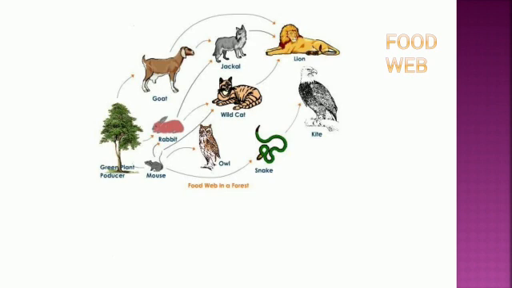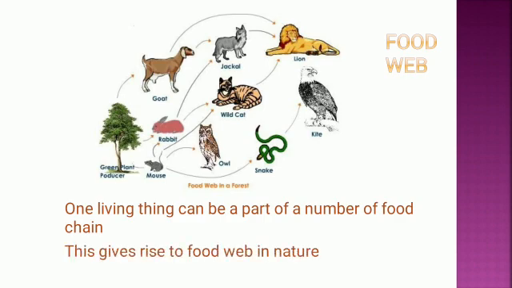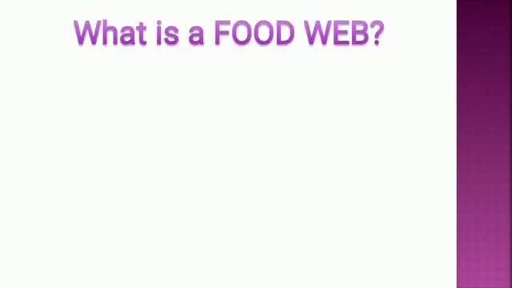So this is the link between different links of the food chain. When they come together, we call it a food web. Or we can say each chain of 4, 5 or more links. So many food chains are interconnected at various levels, and that we call a food web. See here, one living thing can be a part of a number of food chains. This gives rise to a food web in nature.